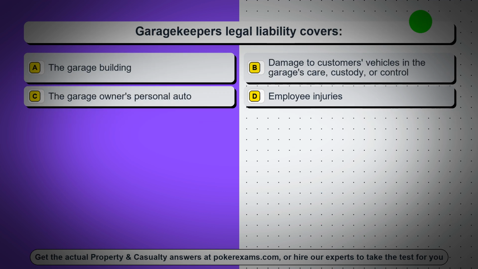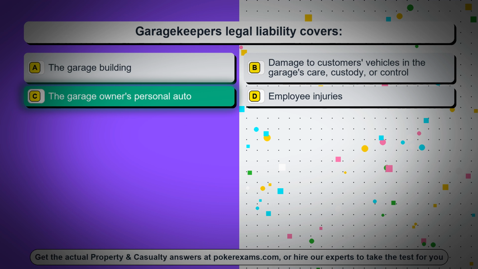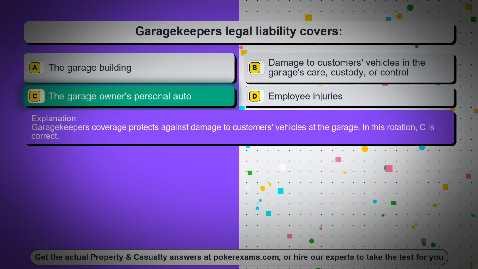Question 18. Garagekeeper's legal liability covers, option A, the garage building, option B, damage to customers' vehicles in the garage's care, custody, or control, option C, the garage owner's personal auto, option D, employee injuries. The correct answer is option C, the garage owner's personal auto. Garagekeeper's coverage protects against damage to customers' vehicles at the garage. In this rotation, C is correct.